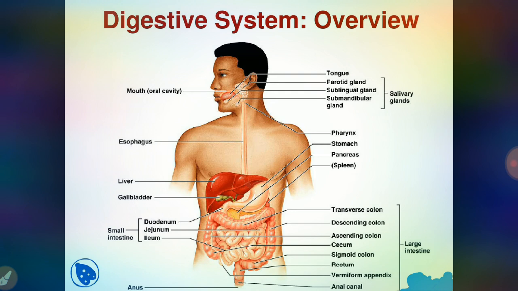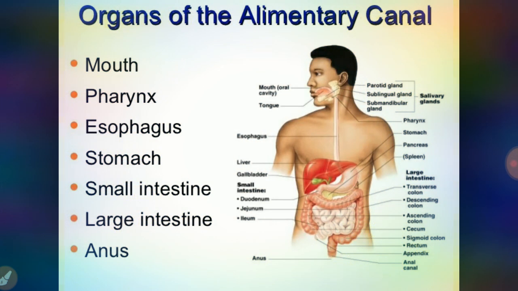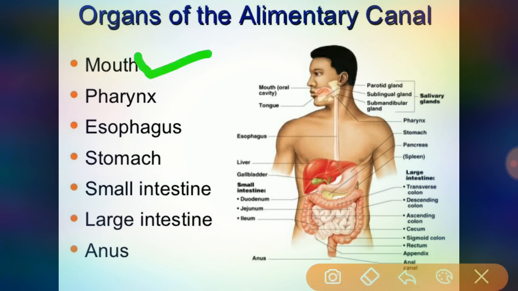The tube extends through these parts. Coming to the organs of the gastrointestinal tract, meaning the alimentary canal: the mouth, pharynx, esophagus, stomach, small intestine, large intestine and the anus.